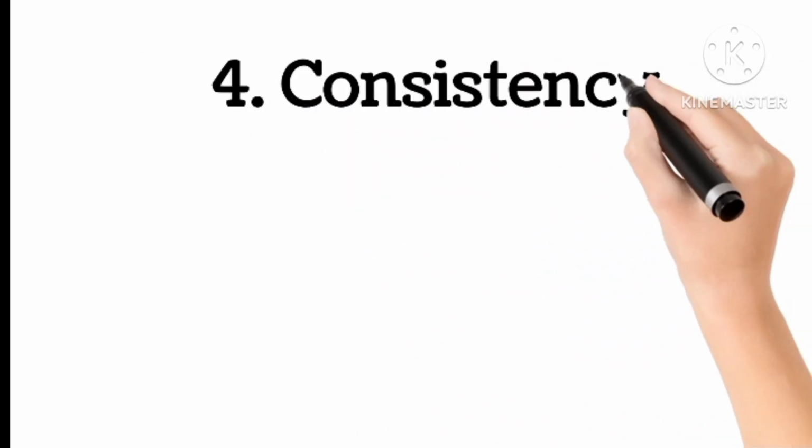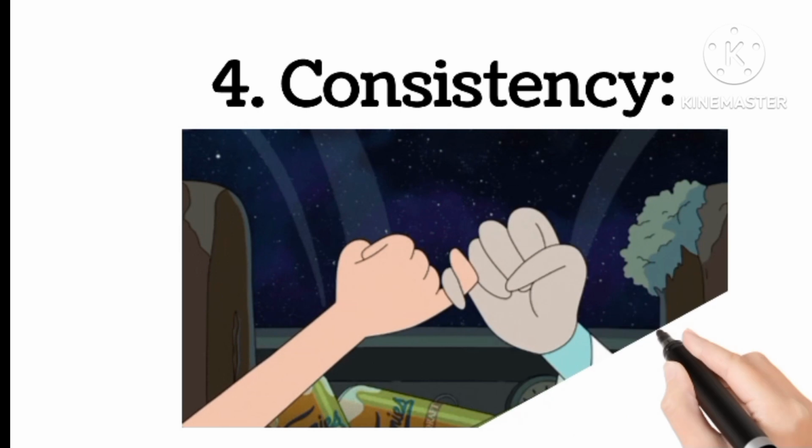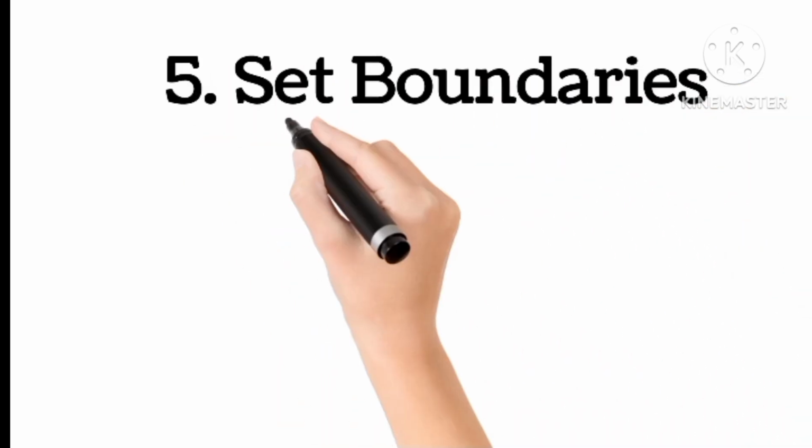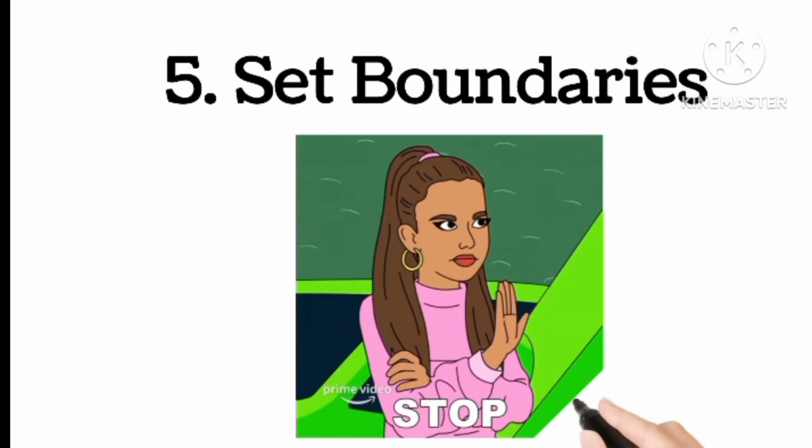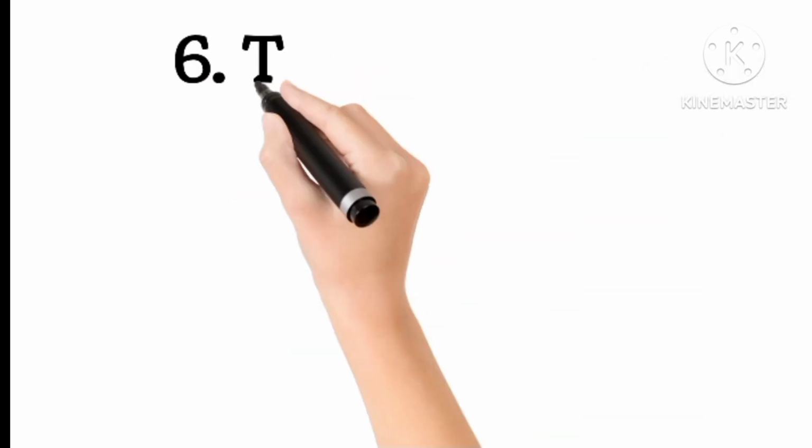4. Consistency. Consistently follow through on your commitments and promises. Show that you can be relied upon. 5. Set boundaries. Establish clear boundaries and expectations for the relationship to prevent future breaches of trust.